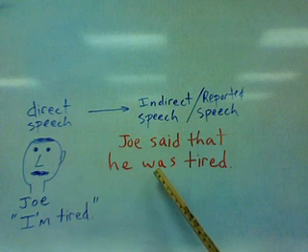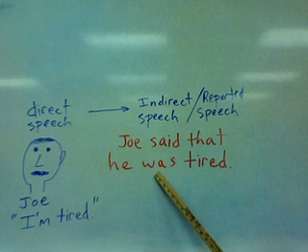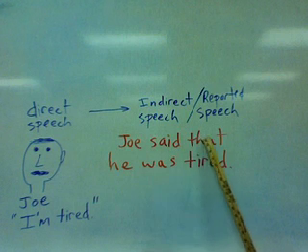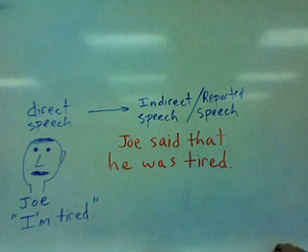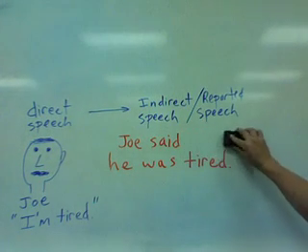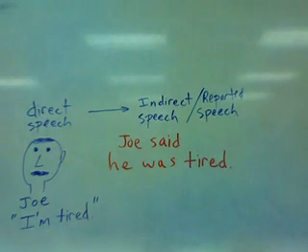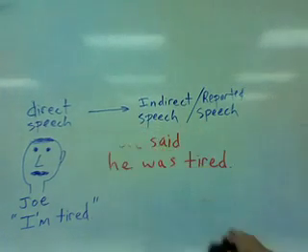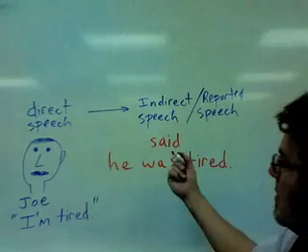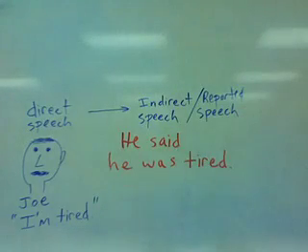Change it to was. You can also eliminate that. If you say, Joe said he was tired, that's okay. You can also change Joe to he. He said he was tired.